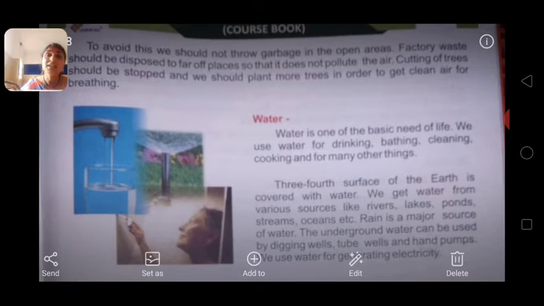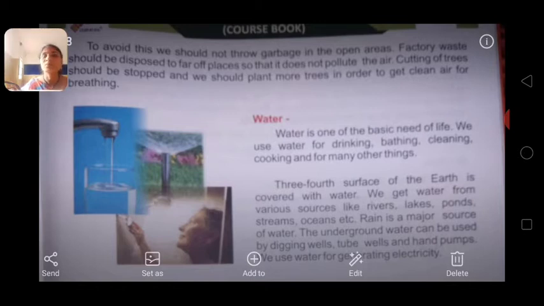And cutting of trees also we should avoid. We should avoid cutting trees; rather, we should plant more and more trees. So cutting trees should be stopped and we should plant more trees in order to get clean air for our breathing process, okay children.